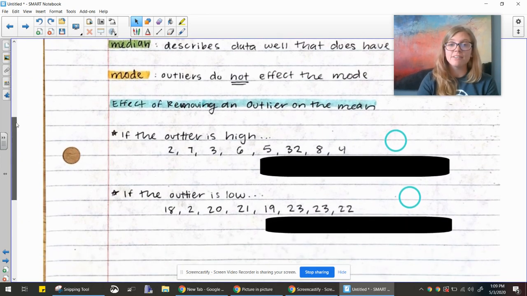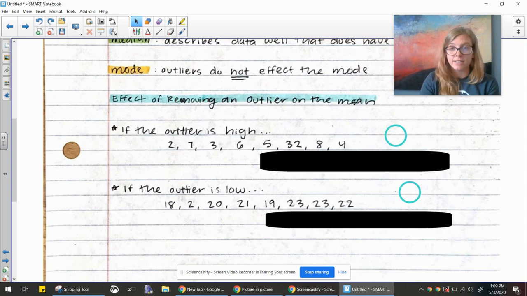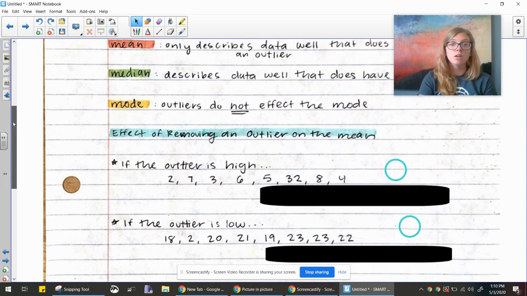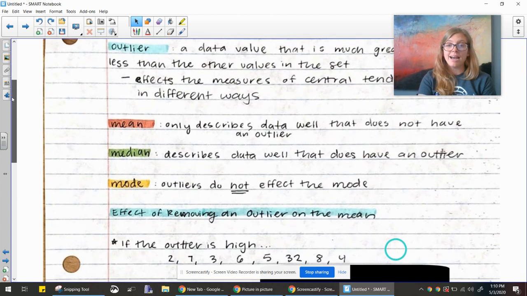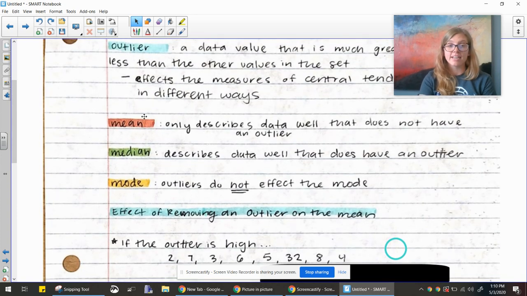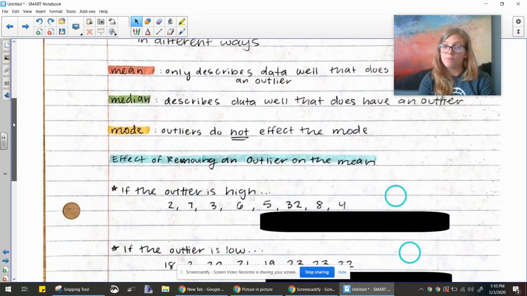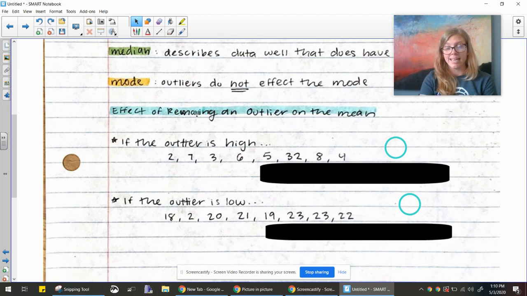So let's talk about the effect of removing an outlier on the mean. So we said that outliers affect the mean the most. That mean only describes data well that does not have an outlier, which means that when we remove an outlier, it's going to really change the mean. It changes the mean in two different ways.